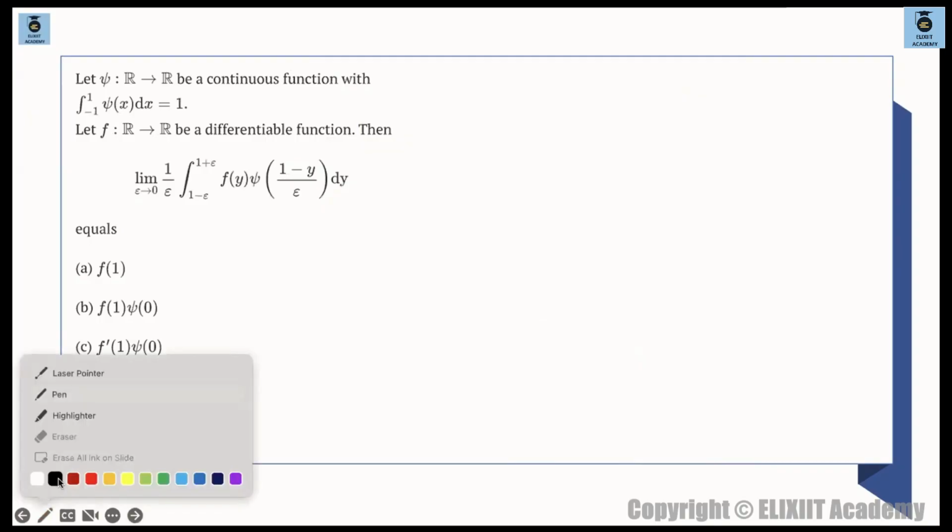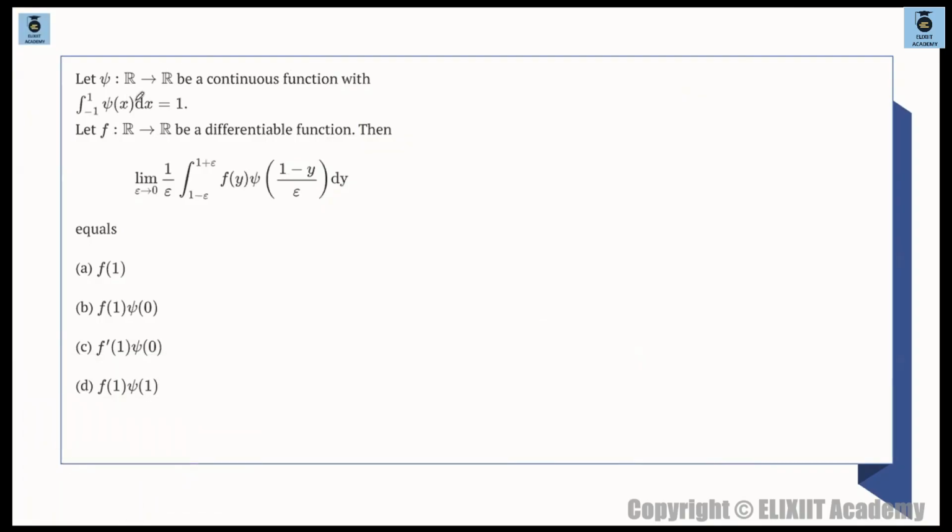Okay, the next question says, if psi is a function going from R to R, a continuous function with the integral from -1 to 1 of psi of x dx equal to 1, and f from R to R is a differentiable function, then we have to find the value of this limit: limit epsilon tends to 0, 1 by epsilon, integration from -1 minus epsilon to 1 plus epsilon, f of y times psi of (1 minus y) divided by epsilon dy.